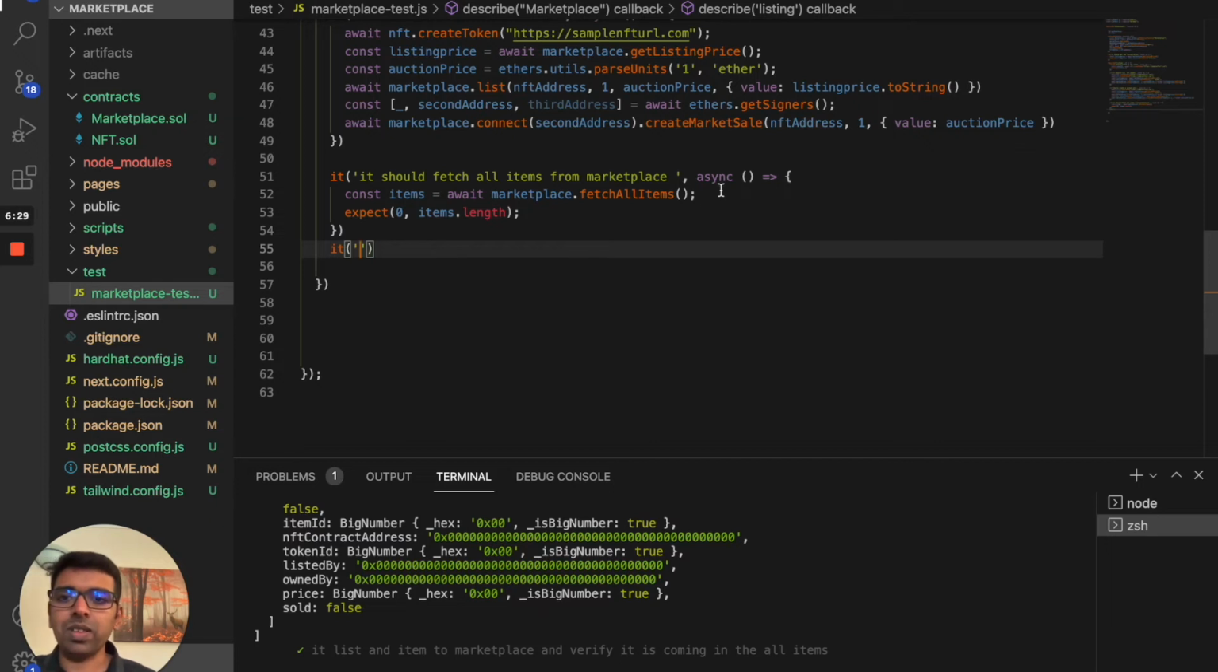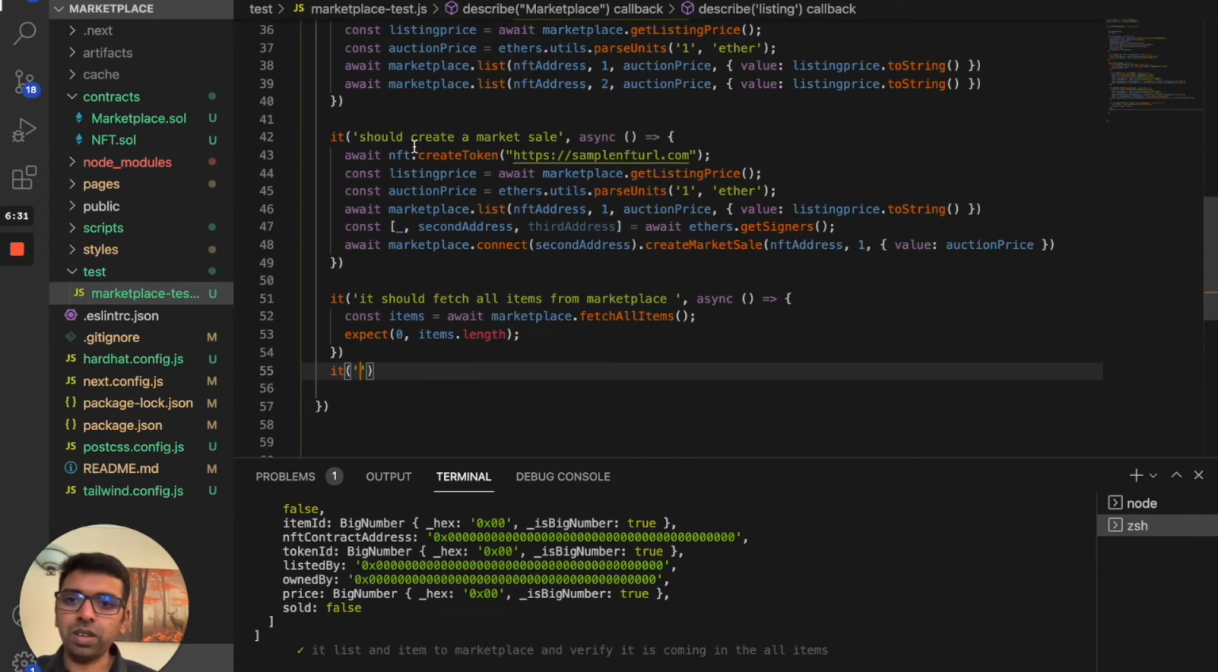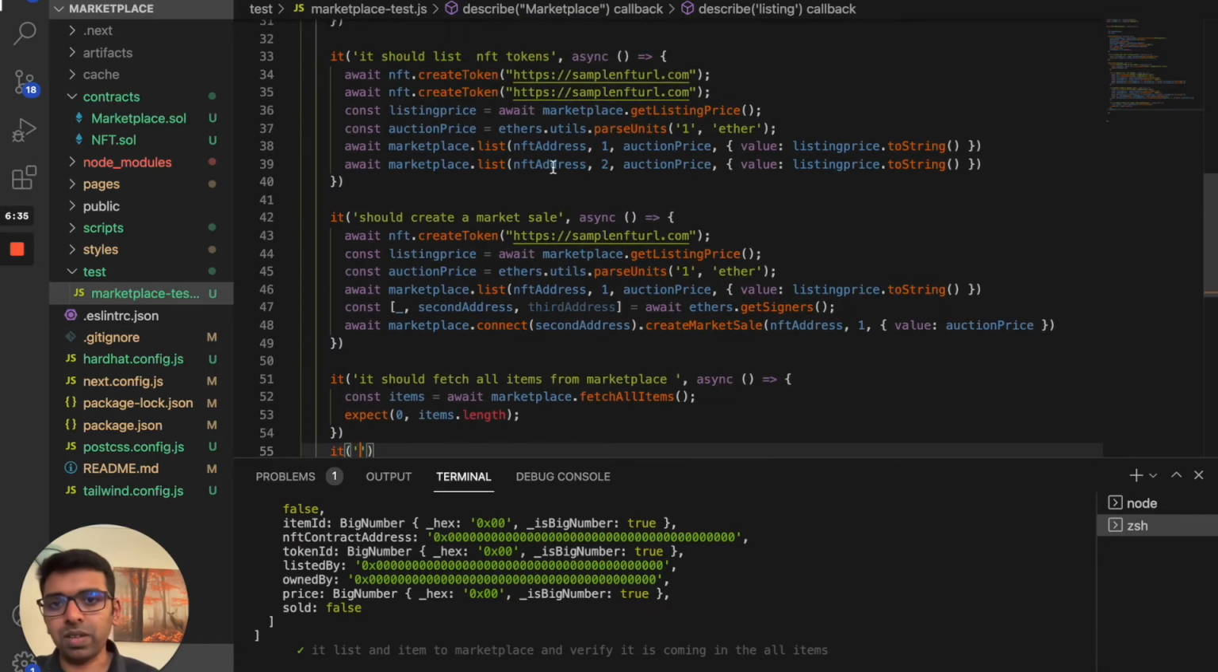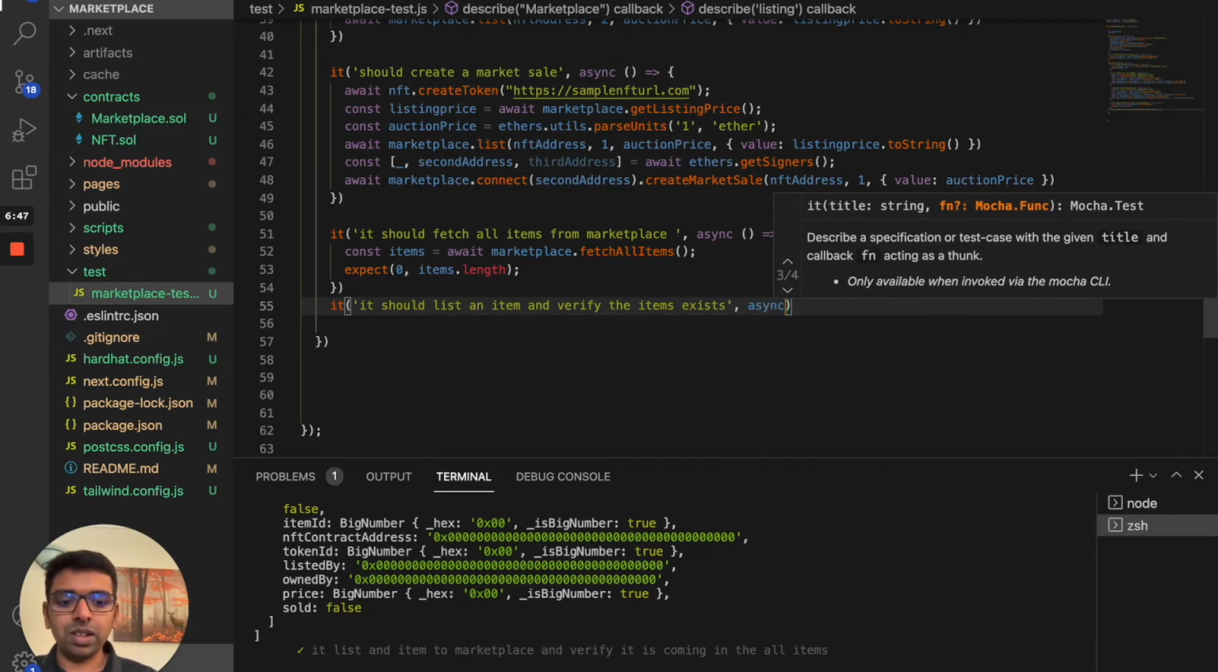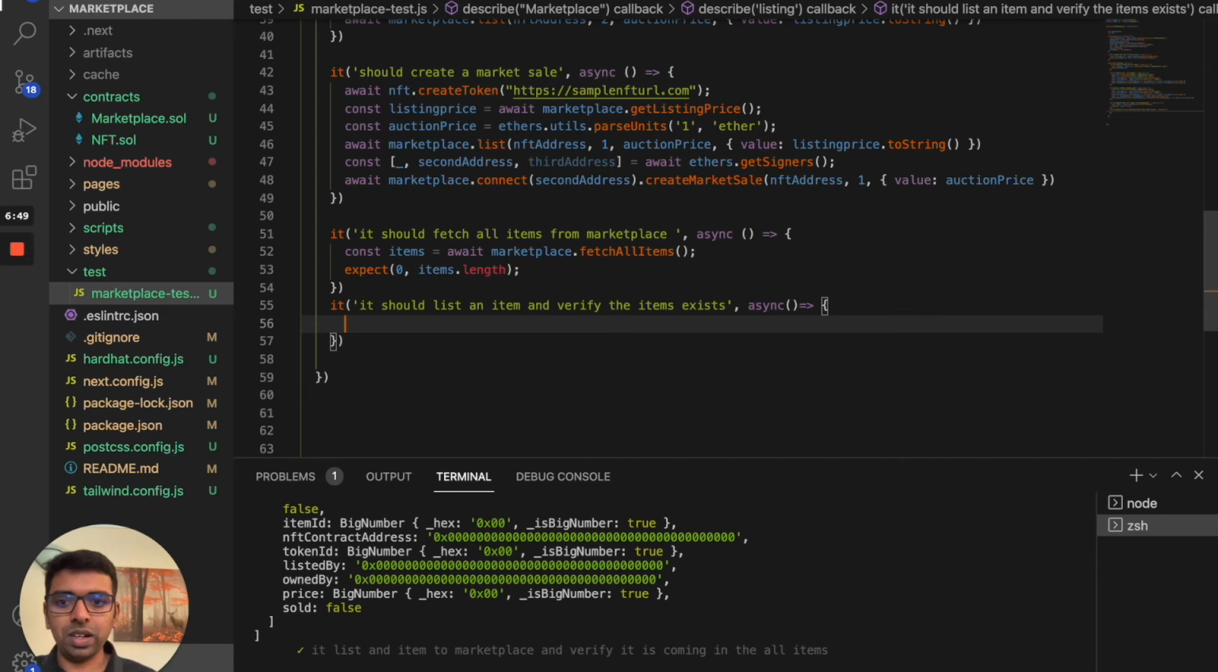Previously we already created a list item function to list an item in the market for sale, so we can use the same function. So list an item and verify the item exists. That is the next test we're going to write. We're going to list an item like we did here.